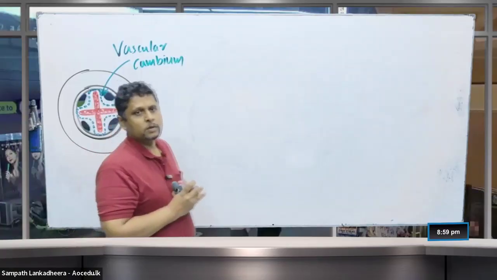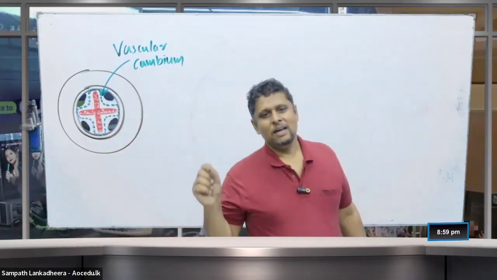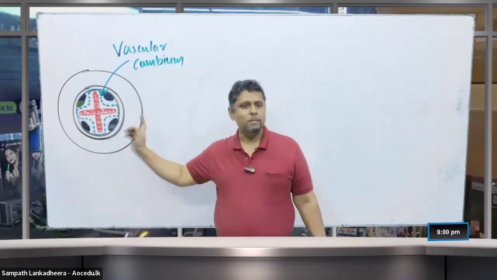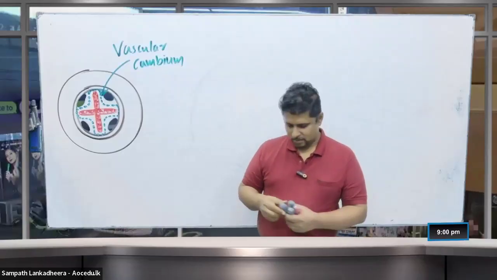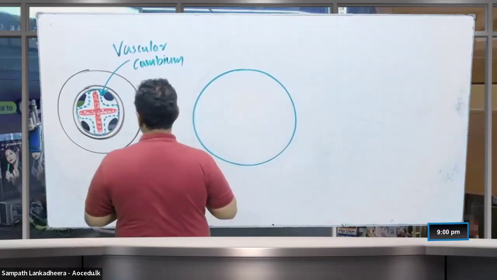So vascular cambium is not purely the pericycle. The pericycle and the parenchyma present between xylem and phloem also participate in the formation of the vascular cambium. So the vascular cambium turns into a ring like this.